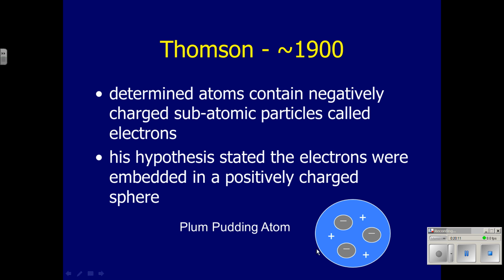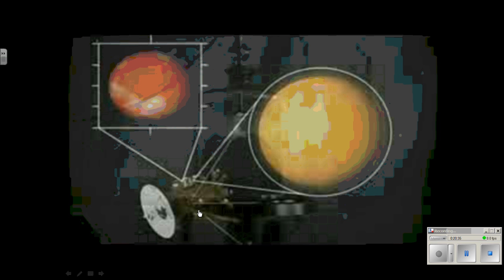So I like to think of it more like that jello salad that you see at Christmas, when it has the fruit floating in the middle of it. You can think of the fruit pieces as being the electrons and the jello being the positive charge. So that is Thomson right there, and he simply put the electron into the atom. And again, another little video we're not going to do.